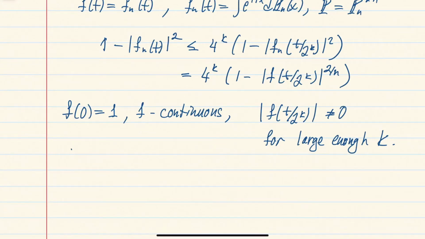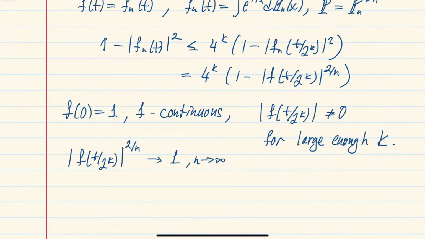And then we will use the fact that since the characteristic function here, this parameter, is not equal to 0, when you take the power 2 over n, when n is getting large, this will go to 1, right, when n goes to infinity.